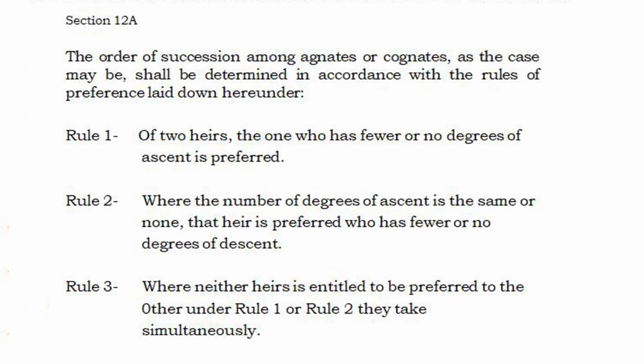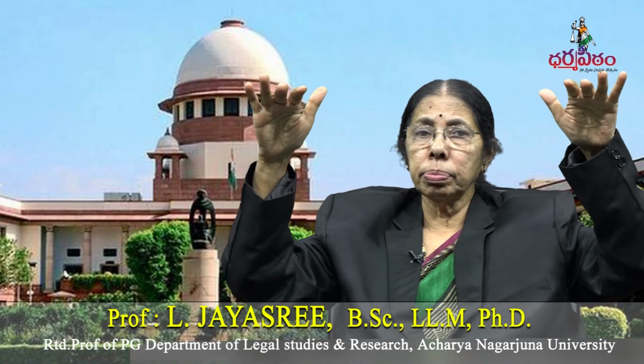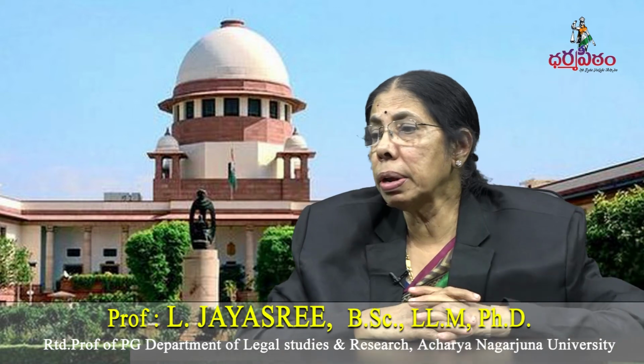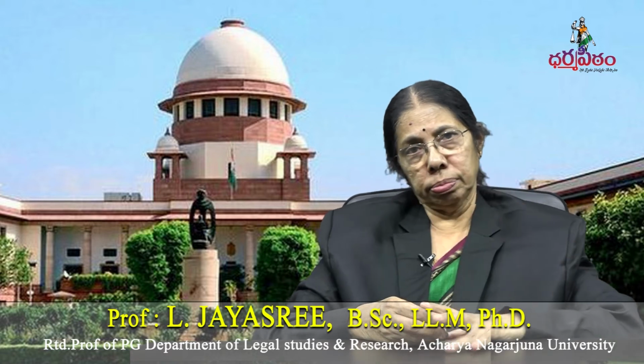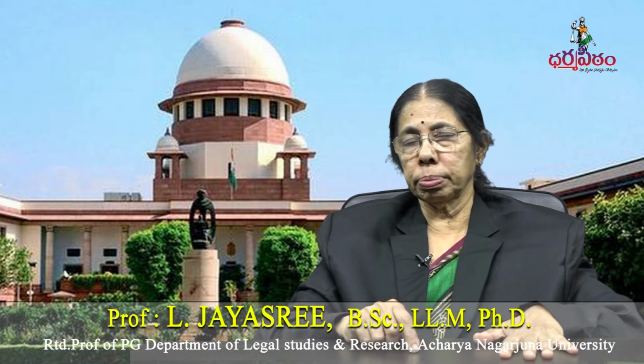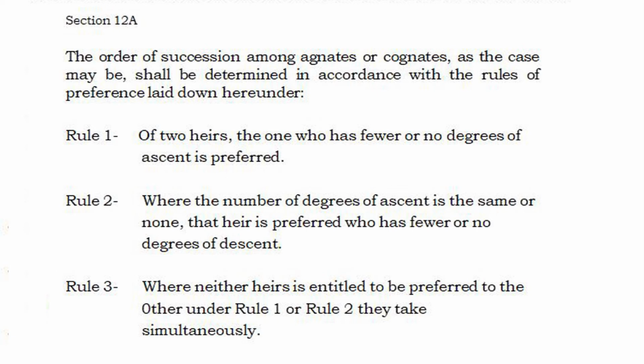Rule 2 says where the number of ascents are the same, or none, then preference will be given to the heir who has fewer degrees of descent or no descent. That is what rule 2 says. And rule 3 says where the number of ascents and descents are the same, the property will be distributed equally and simultaneously. You can understand these rules by seeing illustrations.